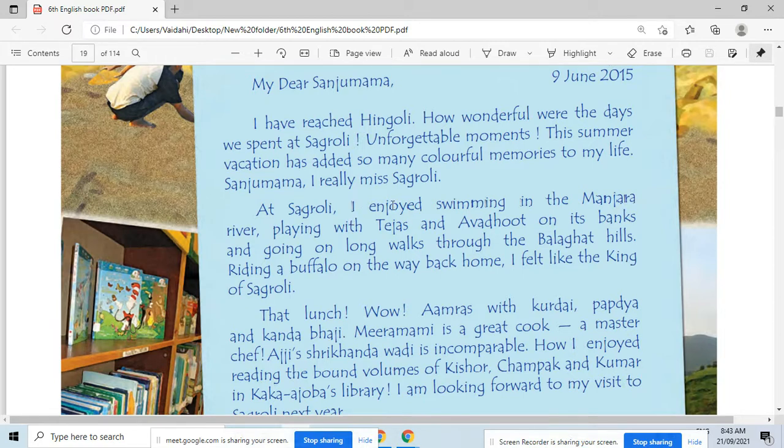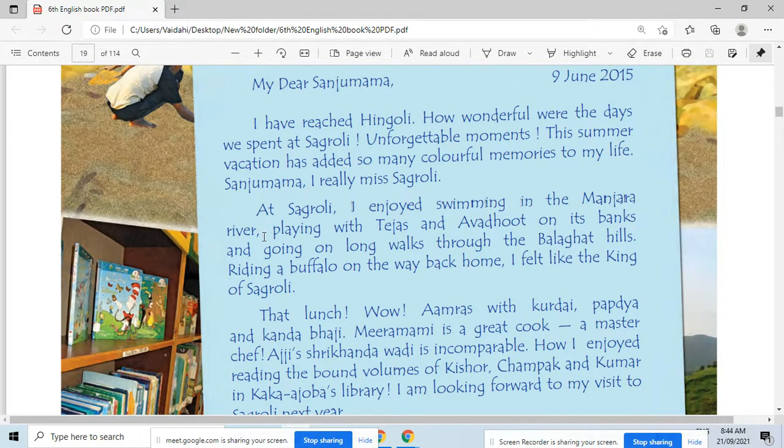So now here at Sagroli, there was a Manjra river. So what is the name of the river? The Manjra river. Okay, so here Raman writes that he enjoyed swimming in the Manjra river. Swimming means what? To swim means पोहणे. So when Raman was spending his summer vacation at Sagroli, there was a Manjra river, and what did he do there? He enjoyed swimming in that Manjra river and then playing with Tejas and Avdut on its banks.